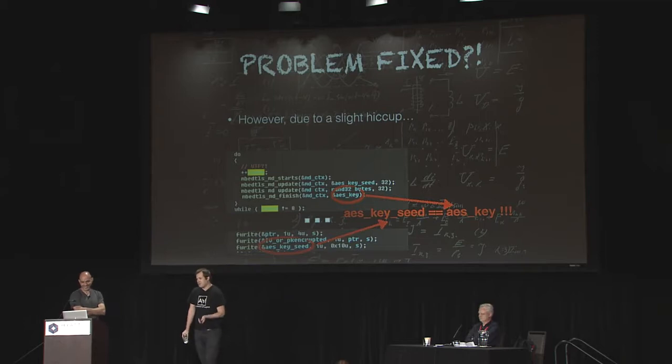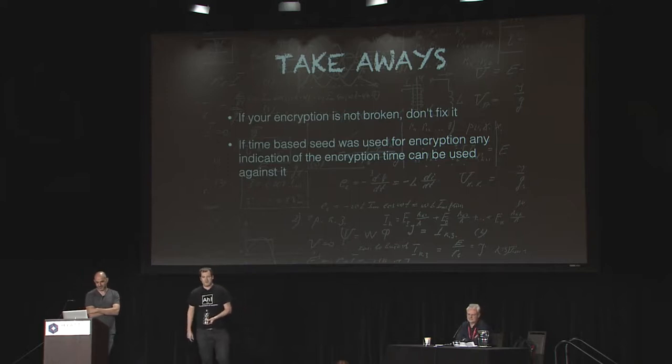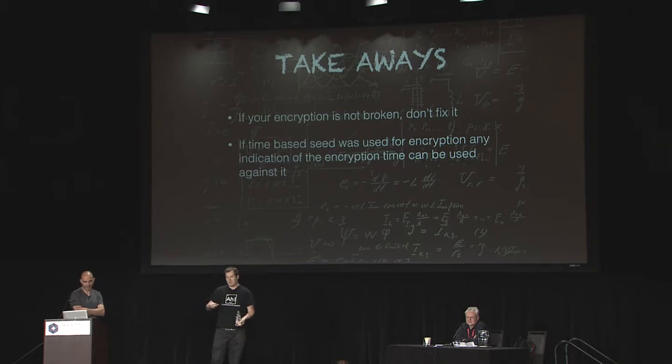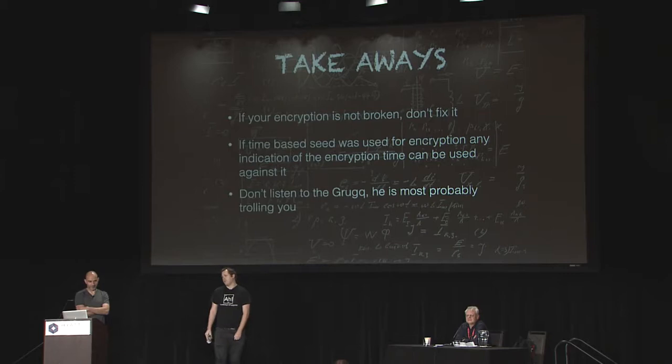well that ends well. So what are our takeaways from those 2 examples? First of all, if your encryption is not broken, don't fix it. Second of all, if you're up against encryption that's using the current time in order to draw some of its randomness and power, follow the timestamps. You might find something interesting. And third of all, and most importantly, don't listen to the grok, because it's probably trying to troll you.